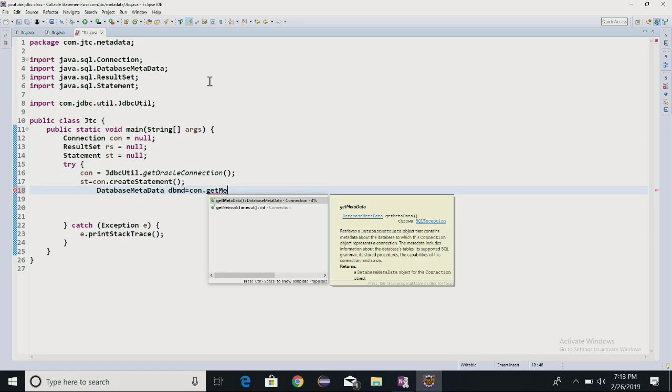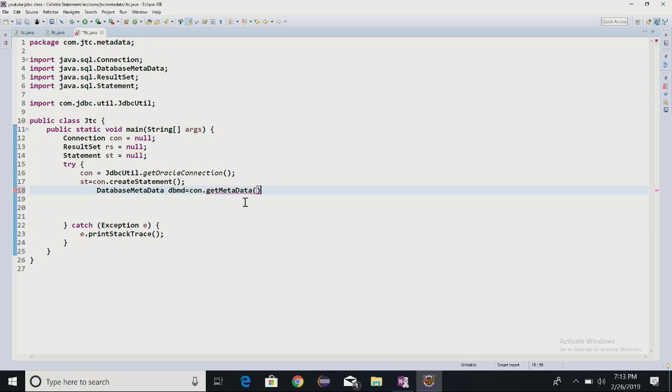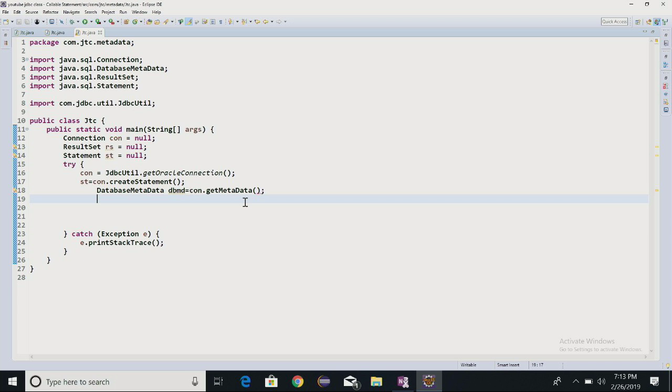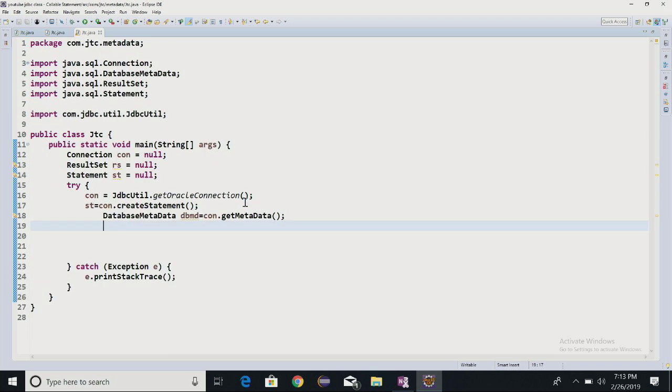See here, are you able to see this method, which is a get metadata method? I am getting this particular method name, fine.